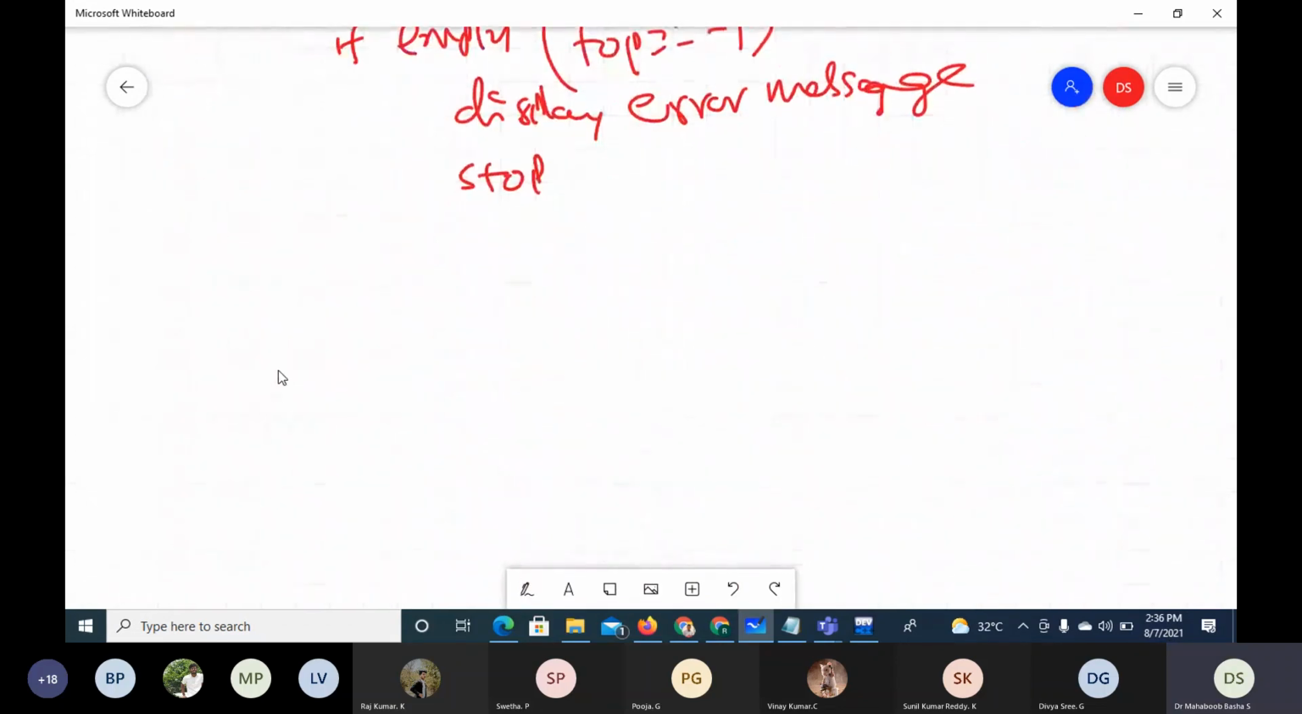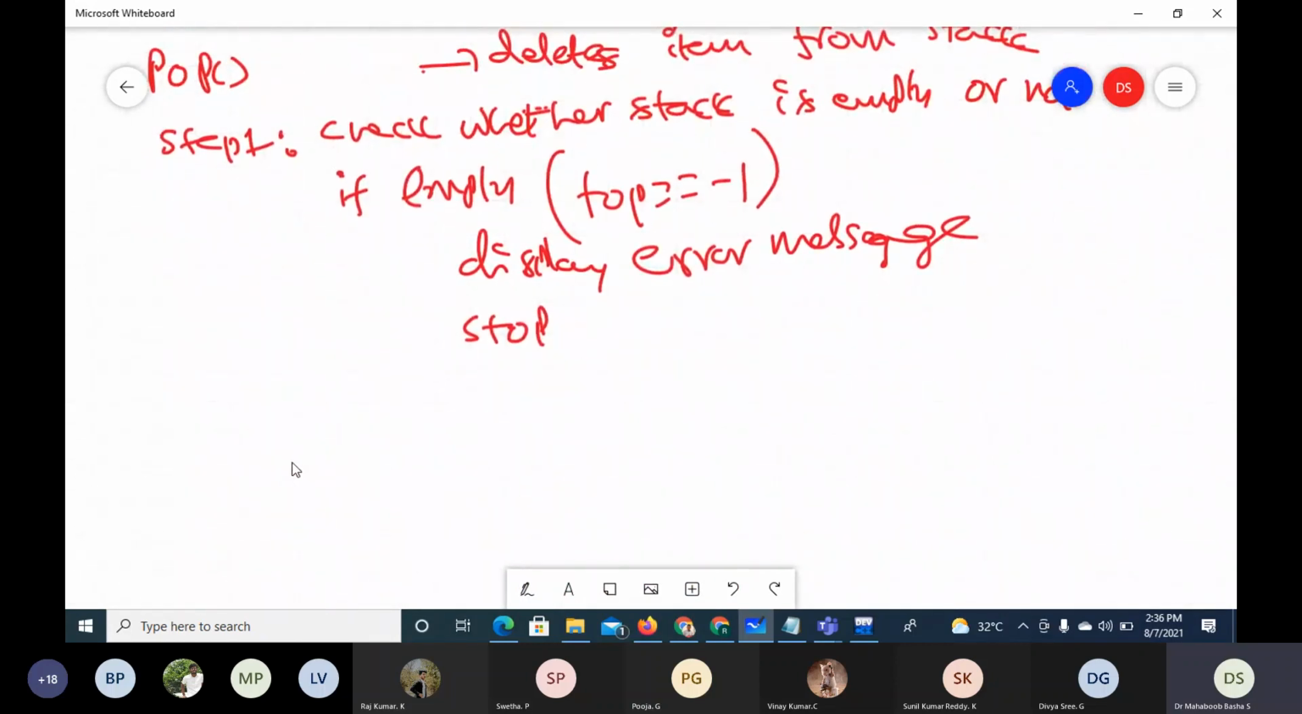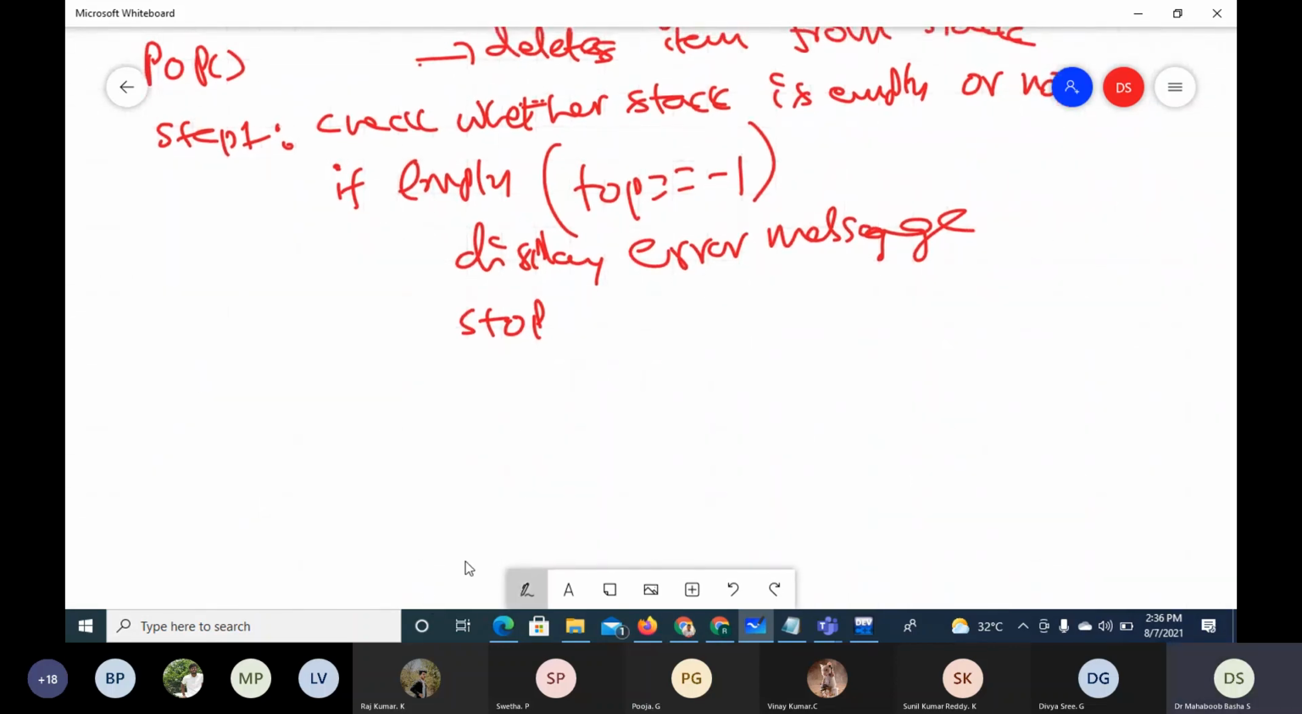So the first step to perform in pop is to check whether the stack is empty or not, because when the stack is empty there is nothing to delete. How do we check whether the stack is empty? We check whether top is -1. If top is -1, it indicates that the stack is empty. Then we display error message and stop. Next, if not empty, then we'll go to step 2.